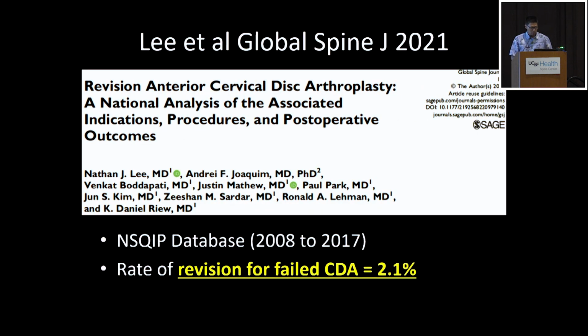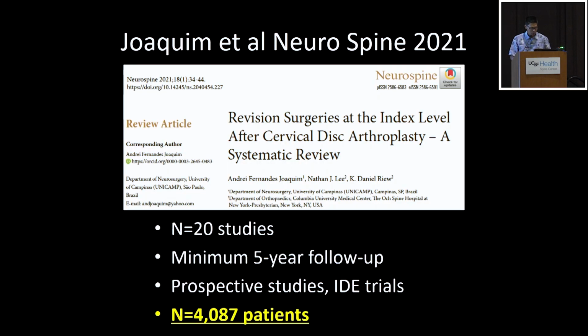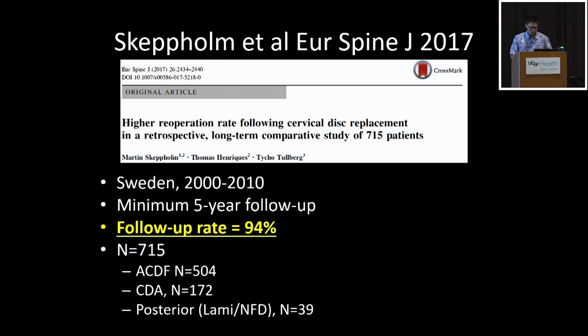This is a study out of Columbia, same thing. The main reason was cervical spondylosis or recurrent or persistent symptoms. Most commonly it was the anterior-based approach, but they also used anterior and posterior approaches. Another systematic review out of Columbia looked at all the IDE trials, about a 4% rate that they saw. Again, anterior approaches were the most common.